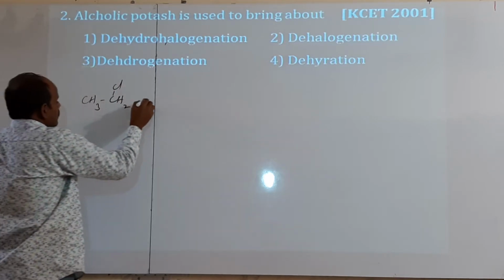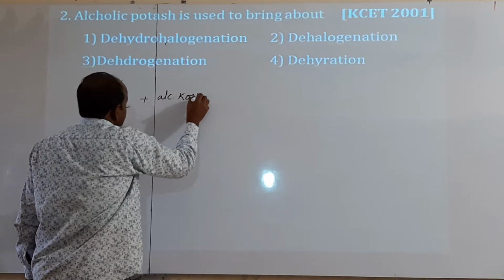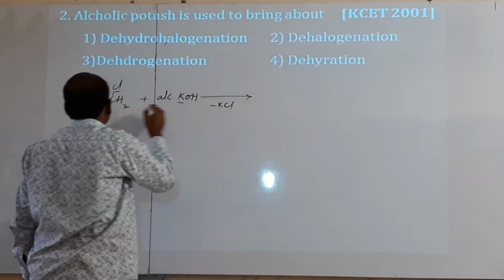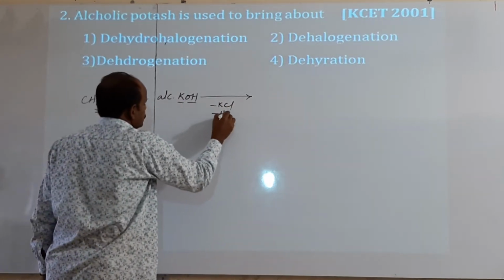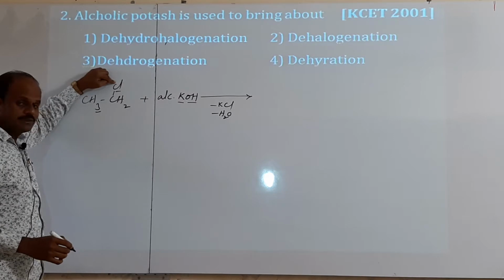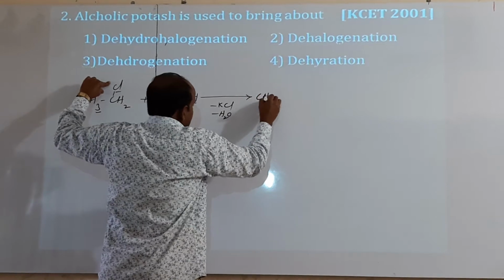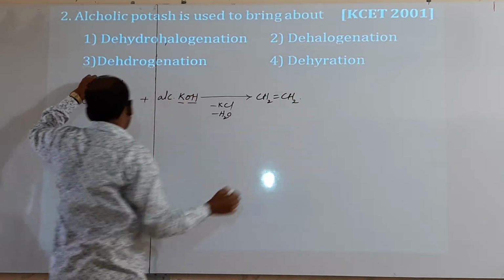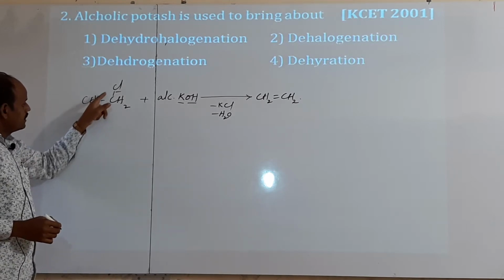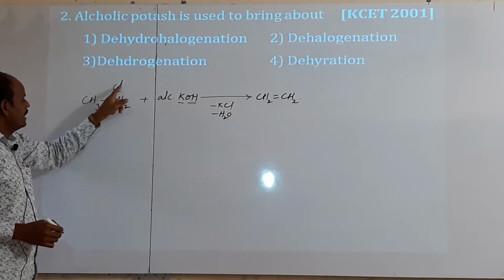CH3 CH2Cl, if it reacts with alcoholic potassium hydroxide, then what happens? Potassium Cl, KCl is removed, then here hydrogen, here OH removed as H2O. Means here hydrogen is removed and Cl halogen is also removed. Actually it is the elimination reaction and we get here CH2 double bond CH2 alkene. So, removal means which atoms are removed? Hydrogen and chlorine. Hence, this reagent is used as dehydrohalogenation.